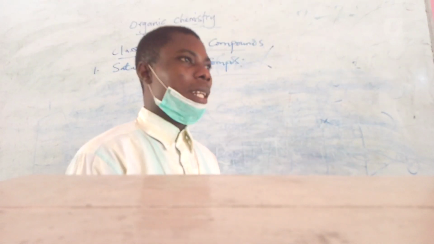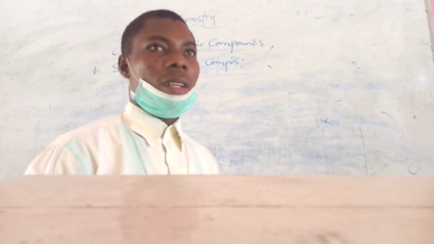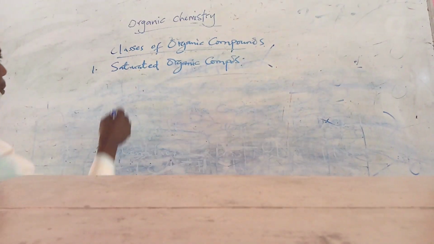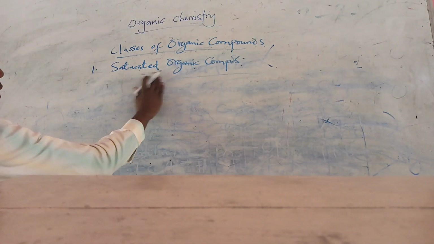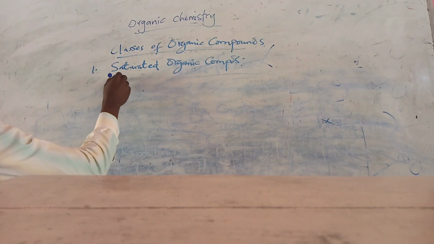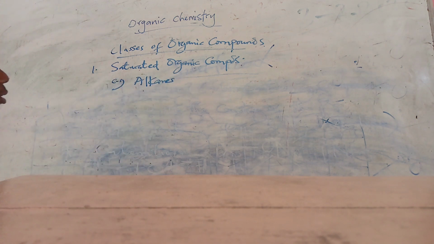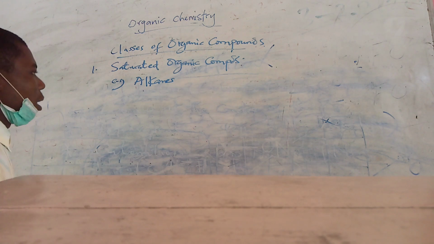So when an organic compound is saturated, it means that it has used up its valency. Examples of the saturated organic compounds are the alkanes.